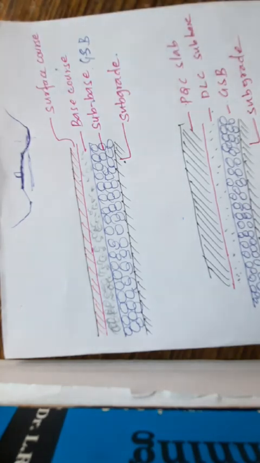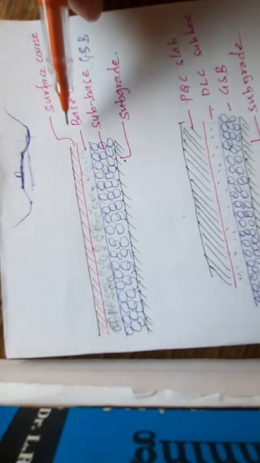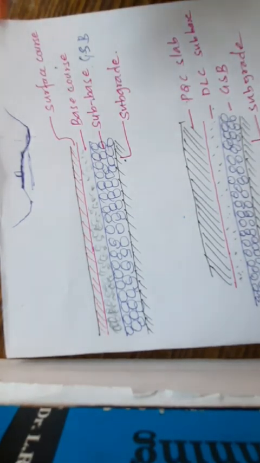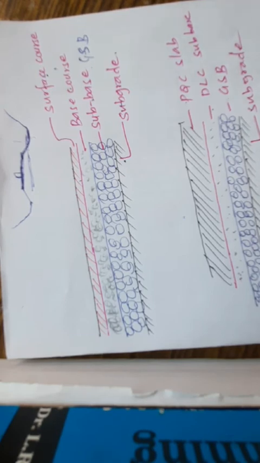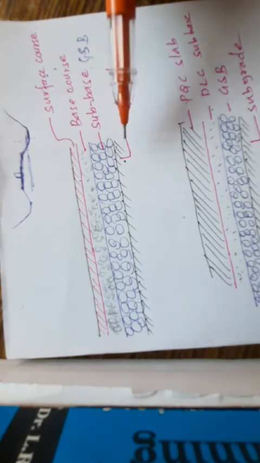So the next layer is the surface course. What is the function of the surface course? It prevents the entry of surface water into the pavement layer during rain, and thus protects the base course and other pavement layers below.